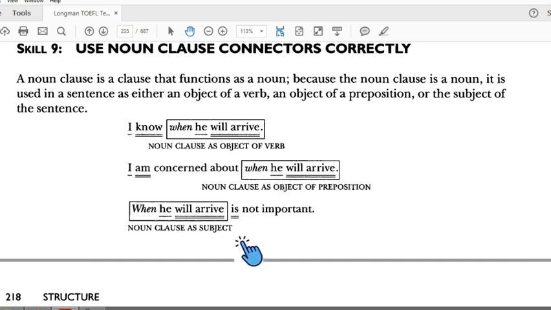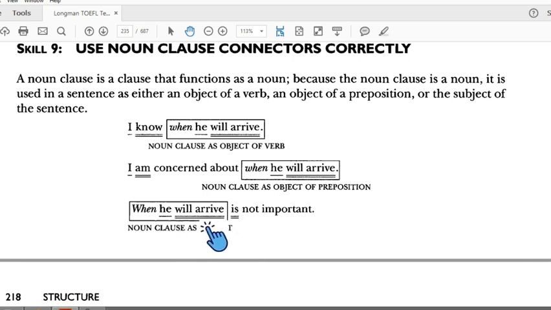Well, the last one: when he will arrive is not important. This is the subject, and this one is the verb. So what is the subject here? This noun clause is the subject. When he will arrive is not important.